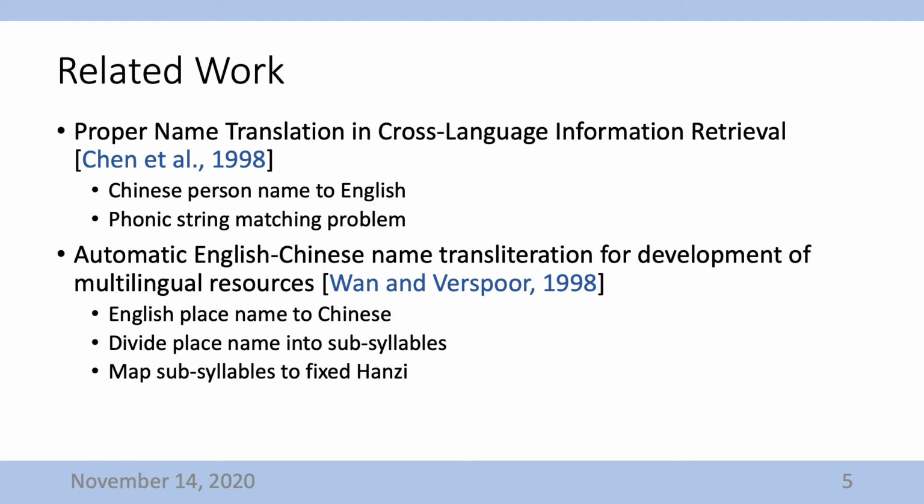Wang and Vesper presented an algorithm for the transliteration of English place names to Chinese. They used semantic abstraction, syllabifications, and subsyllable divisions to simplify the place names and divide them into syllables, then map them to fixed Hanzi.